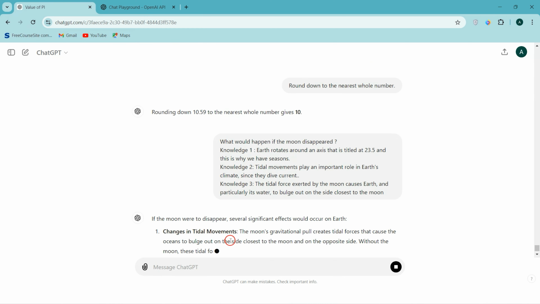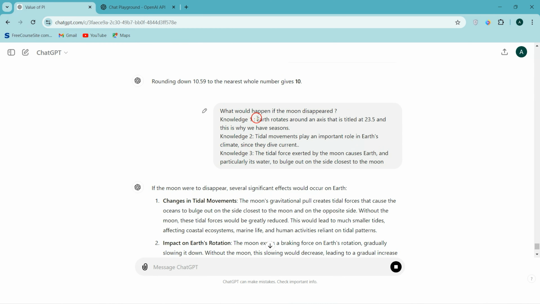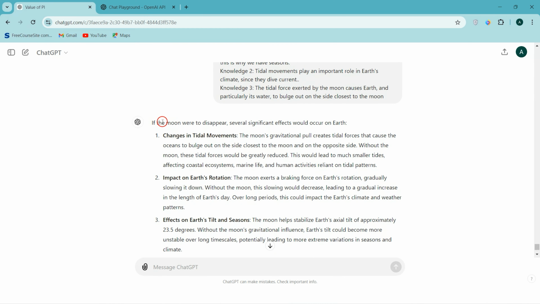Okay, what would happen if the moon disappeared, and we are giving some knowledge to it. Right, we got the answer from ChatGPT. If the moon disappeared, several significant effects would occur on Earth. First one is changes in tidal movements. So that is the first thing. Impact on Earth's rotation. Obviously, effects on Earth's tilt and seasons, because we provided the tilt-related information and tidal movement-related information. It created those points based on that.